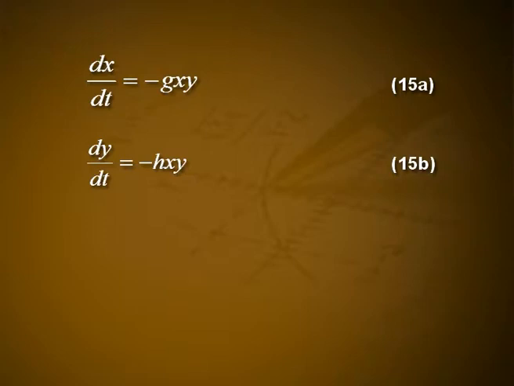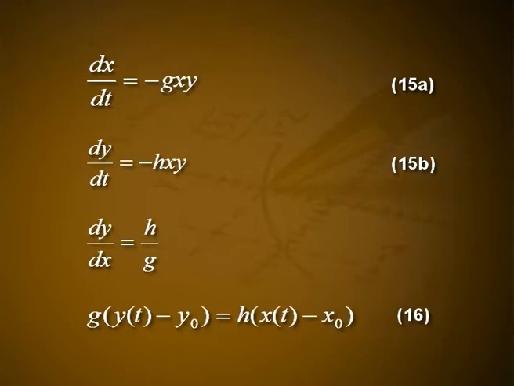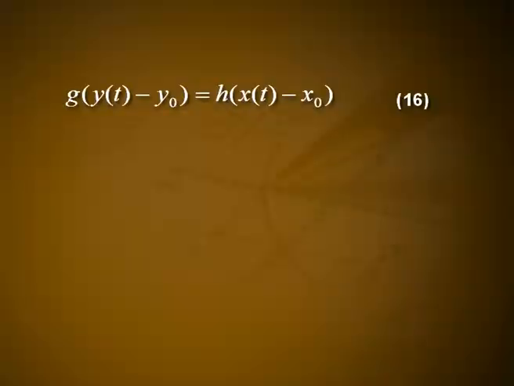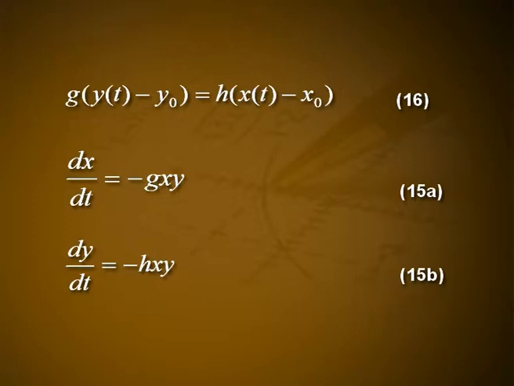Dividing equation 15b by equation 15a, we obtain the simple equation dy/dx = h/g, which can be integrated to give the relation, the linear law: g(y(t) − y0) = h(x(t) − x0). The linear form of equation 16 explains why the nonlinear system, equation 15, is often called the linear combat law.